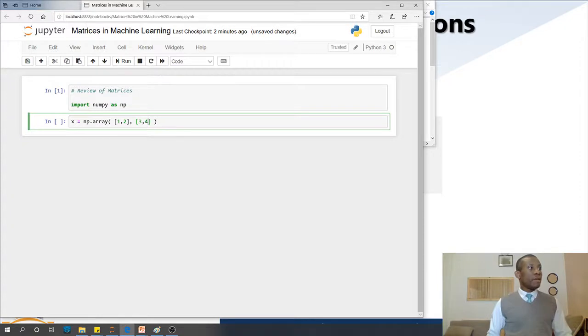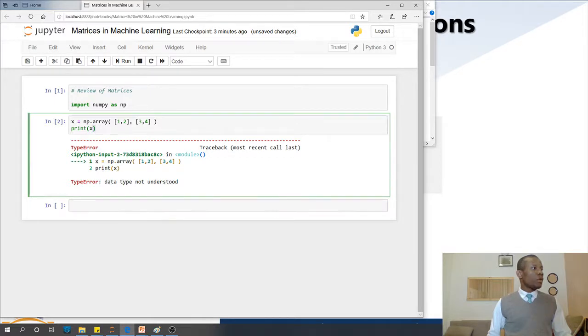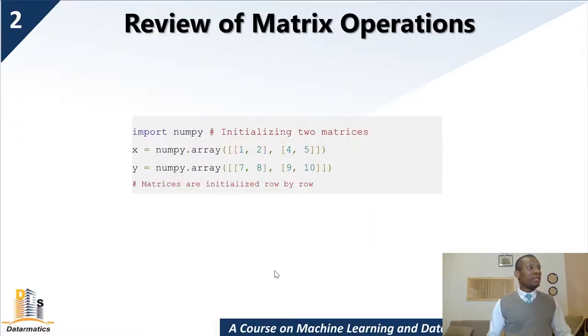So at this point, if I just say print x, I'll have this matrix printed out. Okay, data type not understood. I'm simply going to say np.array.